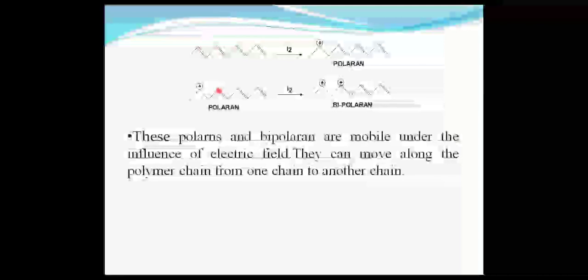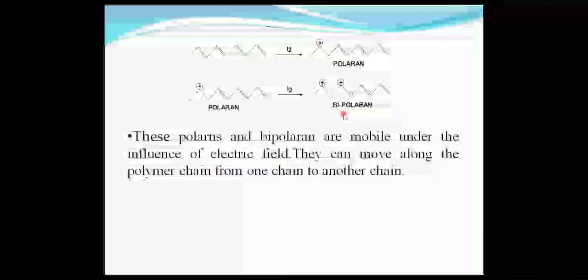Further, there is another electronic excitation to the second double bond, and the second double bond breaks. Then we get another intermediate containing two positive charges, and those two positive charges indicate the bipolaron. So polyacetylene can form a polaron intermediate as well as a bipolaron intermediate. They contain a radical plus a positive charge, and they have mobility. When these electrons are excited under the influence of an electric field, they are known to be conductors.